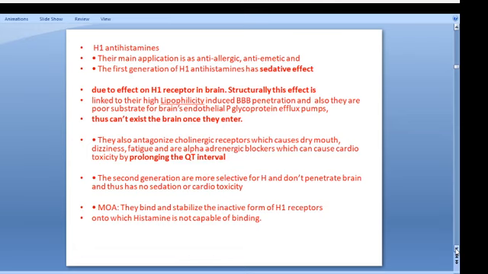It is prolonging the QT interval in the ECG. Then second generation antihistamines are more selective for histamine receptors and do not penetrate the blood-brain barrier. That way, there is no sedation and no cardiotoxicity.